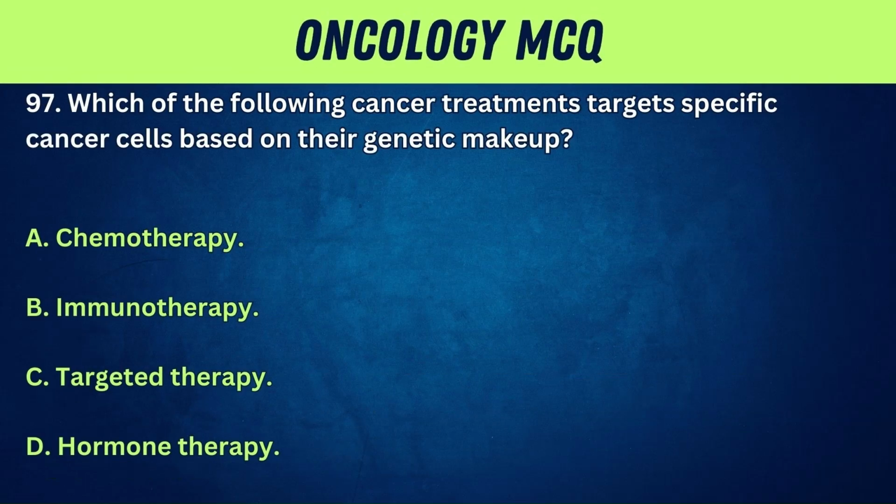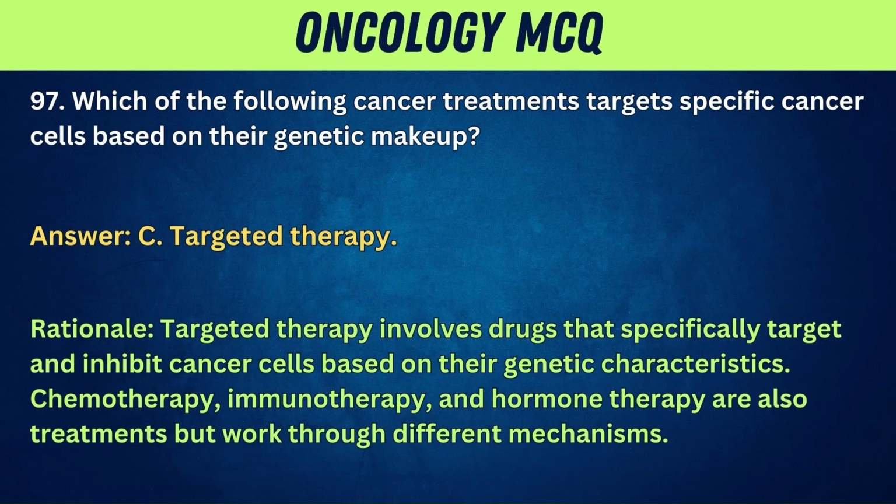97. Which of the following cancer treatments targets specific cancer cells based on their genetic makeup? A. Chemotherapy. B. Immunotherapy. C. Targeted therapy. D. Hormone therapy. Answer: C. Targeted therapy. Rationale: targeted therapy involves drugs that specifically target and inhibit cancer cells based on their genetic characteristics. Chemotherapy, immunotherapy, and hormone therapy are also treatments but work through different mechanisms.